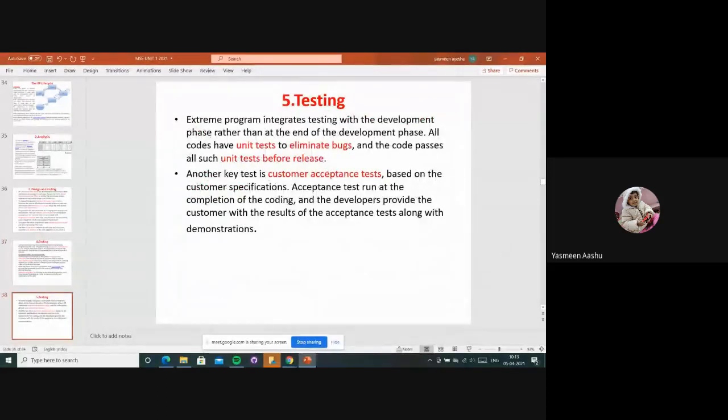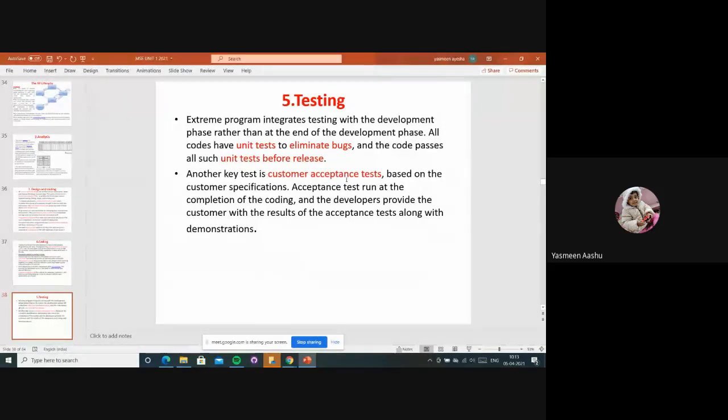And at last, testing. So Extreme Programming integrates the testing with the development phase rather than at the end of the development phase. All code has unit tests to eliminate the bugs, and the code passes all such unit tests before release, right? Before releasing the products, have you people heard about the alpha test and beta test? What is the meaning of alpha and beta? Can anyone say? We'll discuss that last. Okay, so another key test is there.